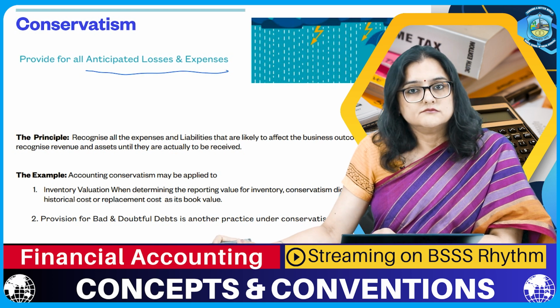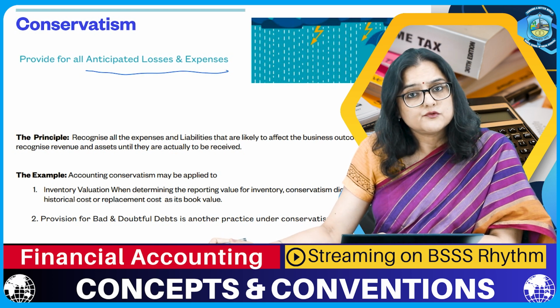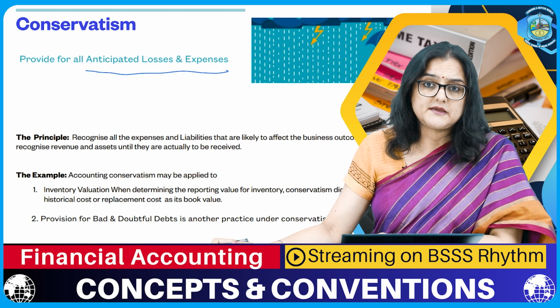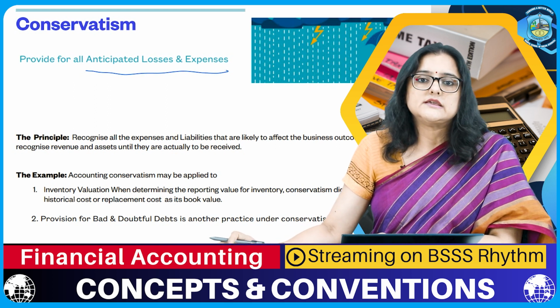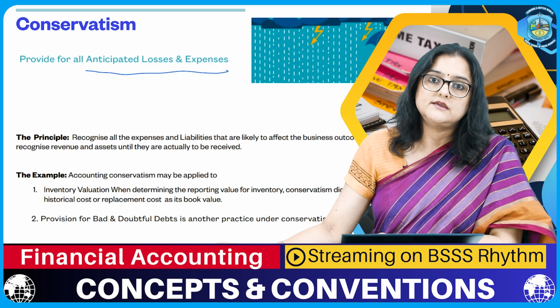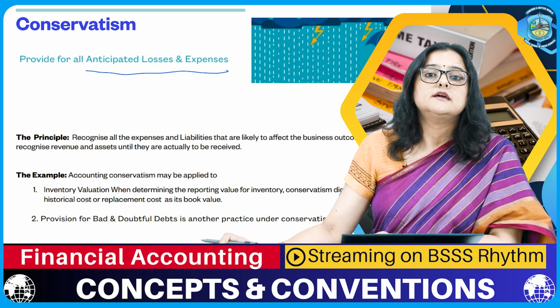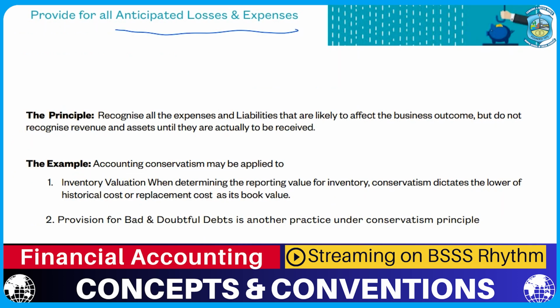Just like your mom and dad make provision for the monthly expenditures that they anticipate are likely to happen. So from their income, they keep aside the portion of money which is to be spent on the said heads of expenditure. Similarly, there are certain heads which are supposed to earn less money than what is written in the books of accounts. Let's say debtors.